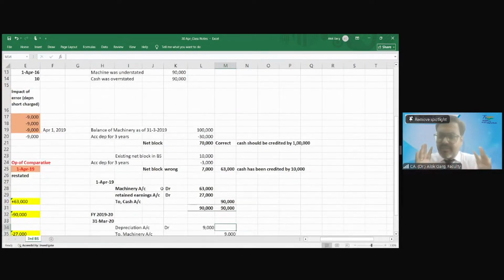Whether this entry is clear to all of you or not clear, please tell me. Yes, sir. Is it clear or not clear? Clear, sir. Anyone to whom this entry is not clear? Anyone, my dear friends, my dear students, anyone to whom this entry is not clear? Is this entry clear to everyone? Yes, sir. Clear in mind.